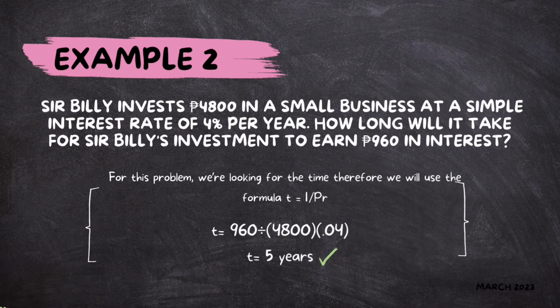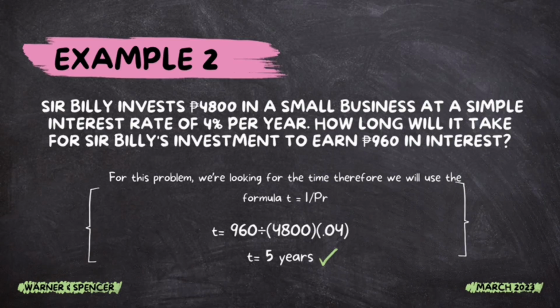Example number 2. Sir Billy invested 4,800 pesos in a small business at a simple interest rate of 4% per year. How long will it take for Sir Billy's investment to earn 960 pesos in interest? For this problem, we're looking for the time, therefore, we will use the formula T equals I over PR.